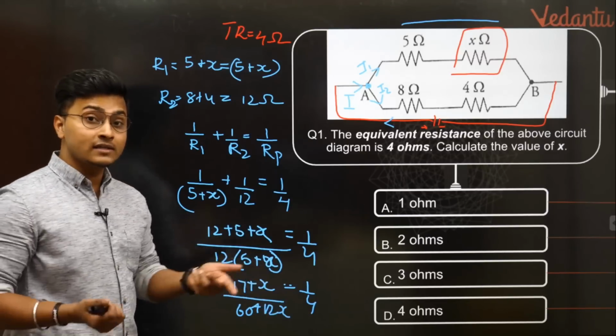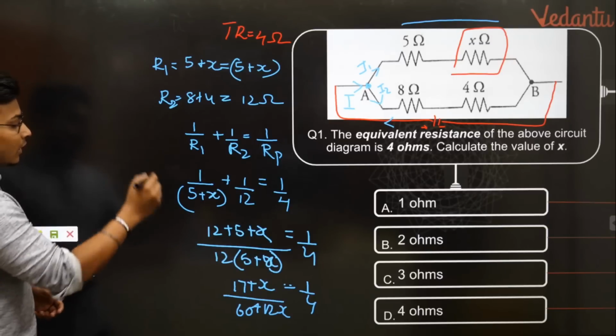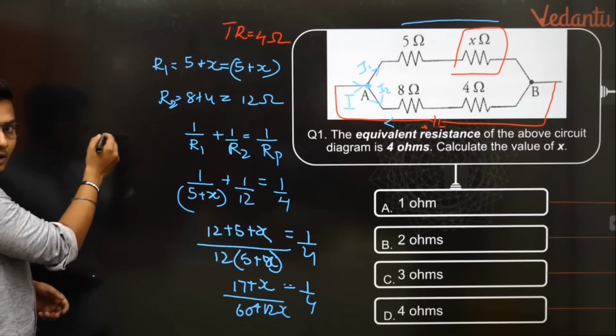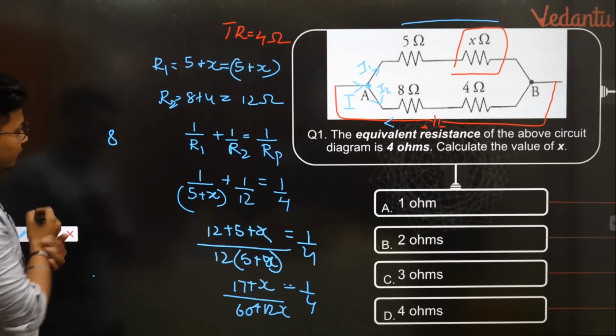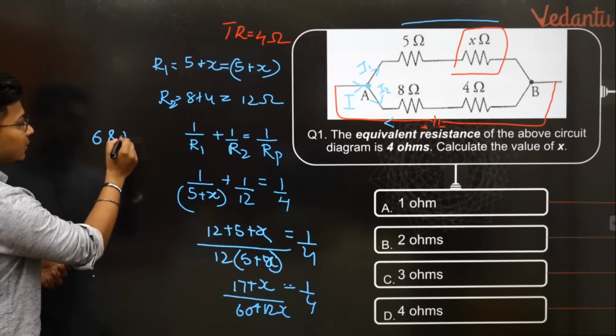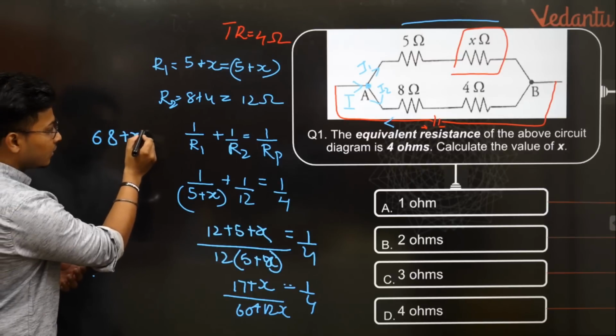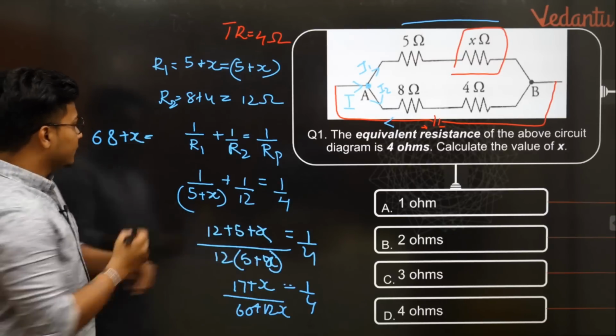So 17 4s is how much? 7 4s are 28, 2 carry, 4 1s are 4, so 68. So I got 68 plus x is equal to 60 plus 12x.